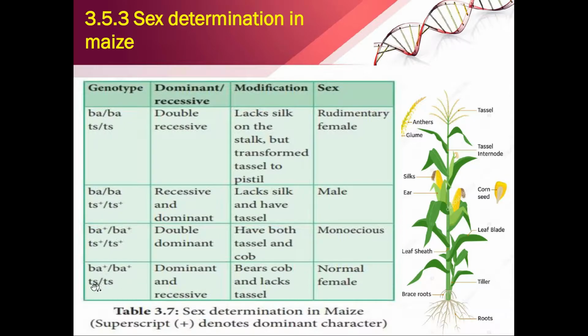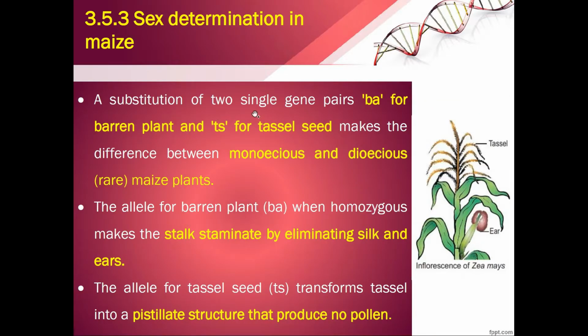So BA plus and TS. So this is dominant for the female and recessive for the male, and so bears a cob and lacks a tassel. It will become a normal female plant. A substitution of these two single gene pairs. So BA is one gene pair as well as TS is another gene pair. So BA is for barren plant and TS is for tassel seed. Makes the difference between monoecious and dioecious in the maize plant.